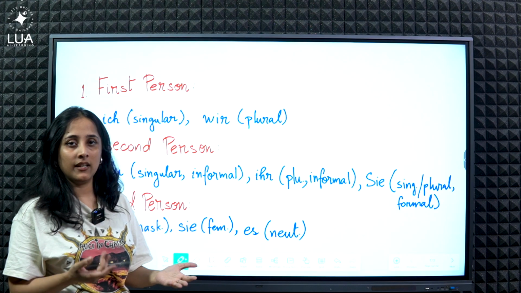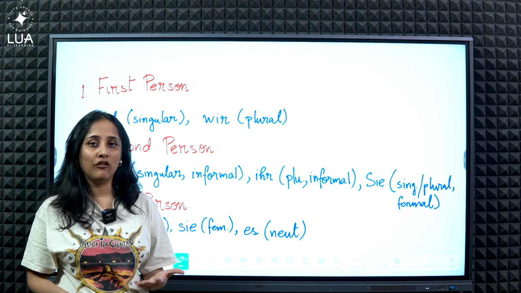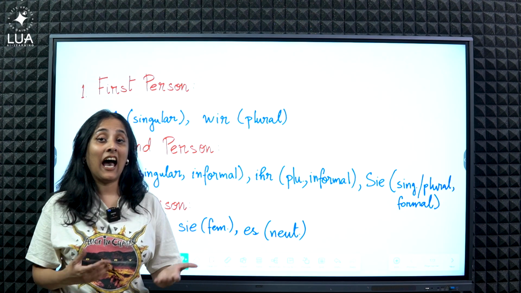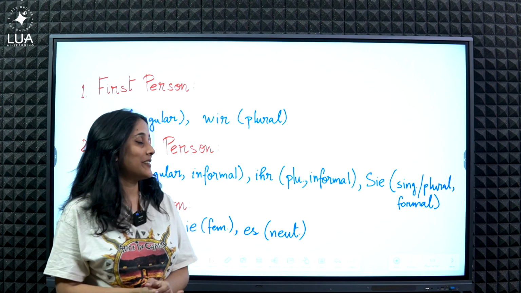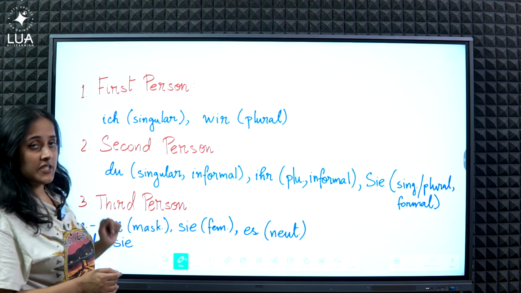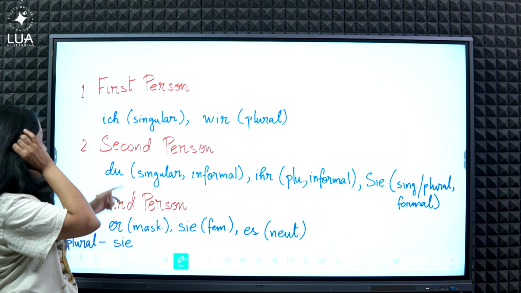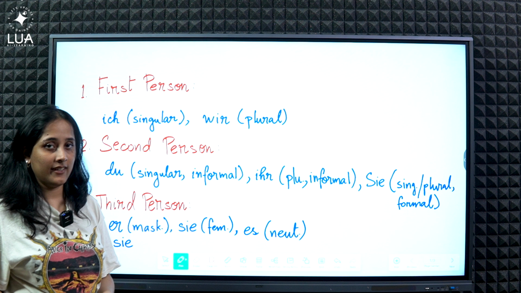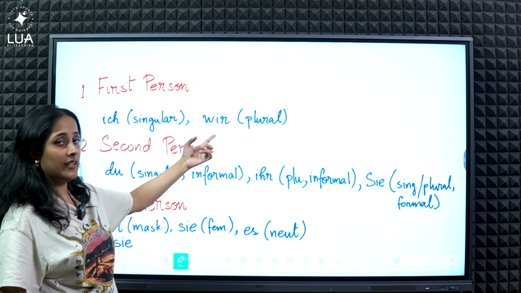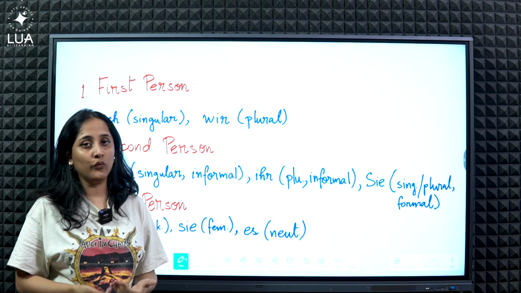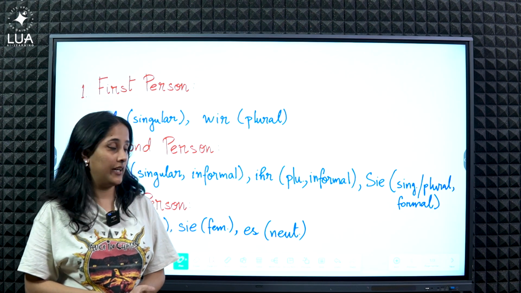So for example, he, she, it, they, we'll be learning those in German and how we conjugate verbs according to these pronouns. So let's start. First, we come with the first person pronouns, that is ich. Ich means I. That is the singular first person pronoun. Then there is wir. Wir means we, your plural first person pronoun.